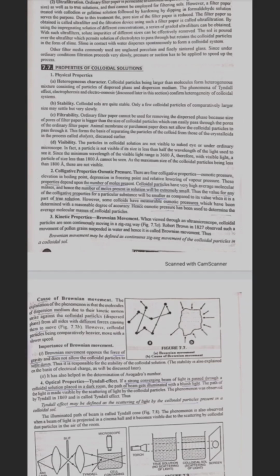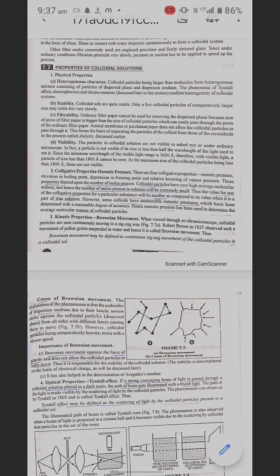Visibility. The particles in the colloidal solution are not visible to the naked eye or under an ordinary microscope. In fact, a particle is not visible if its size is less than half the wavelength of the light used to see it. Since the minimum wavelength of the visible light range is 3600 angstrom, with visible light a particle of size less than 1800 angstrom cannot be seen. As the maximum size of a colloidal particle is less than 1800 angstrom, these are not visible.